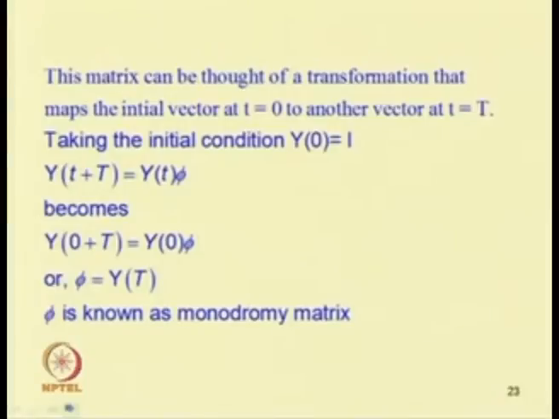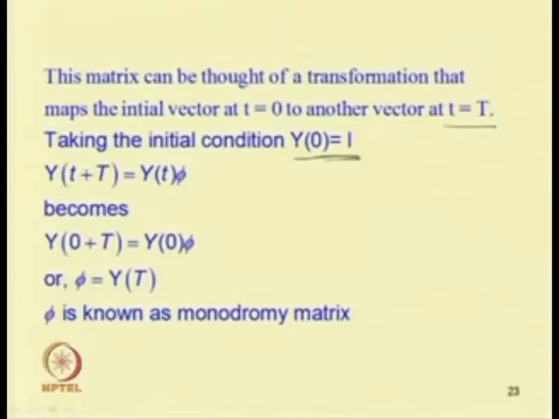So, how to find this? This matrix can be thought of as a transformation that maps the initial vector at t equal to 0 to another vector at t equal to T. Taking the initial condition, that is Y(0) equal to a unit matrix, then by putting t equal to 0, Y(t plus T) can be equal to Y(0) into phi, but as we are taking Y(0) equal to the unit matrix.